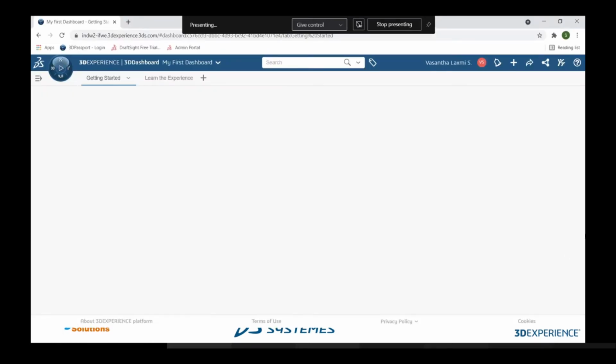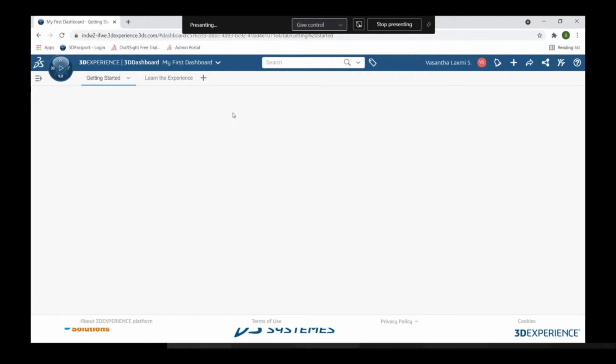Okay, so before going to xDesign, let me quickly shift to the 3D platform environment. This is the 3D platform environment you can see over here. First let us know about the dashboard. The dashboard is a fully customizable view in the 3D experience platform, which allows us to access the roles and also the apps by which we can make our models.